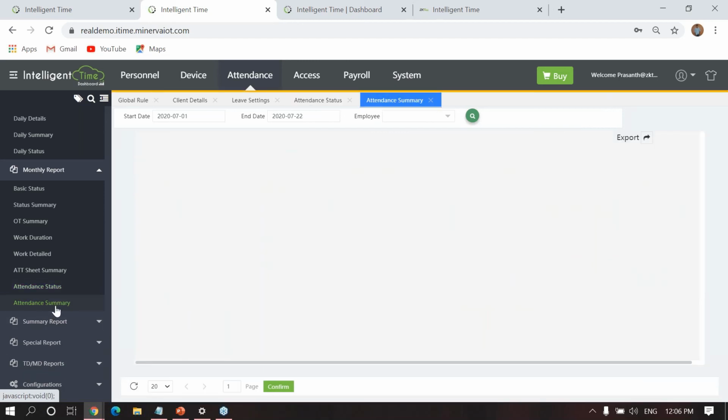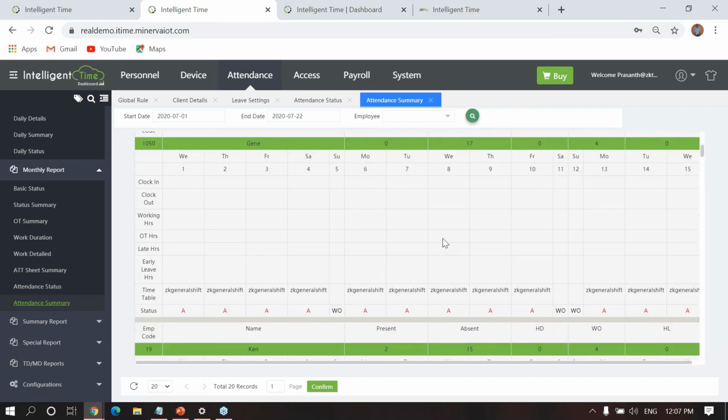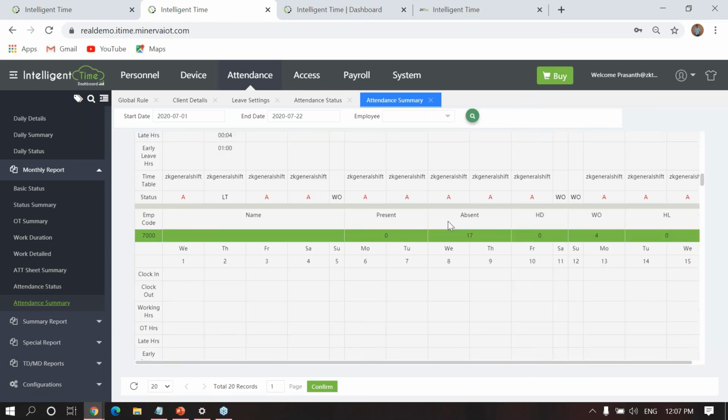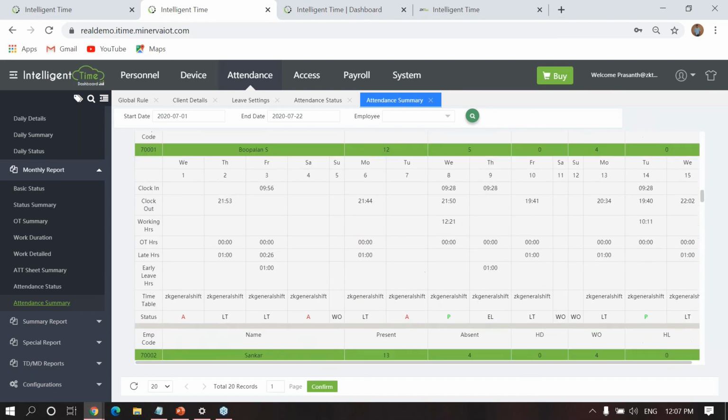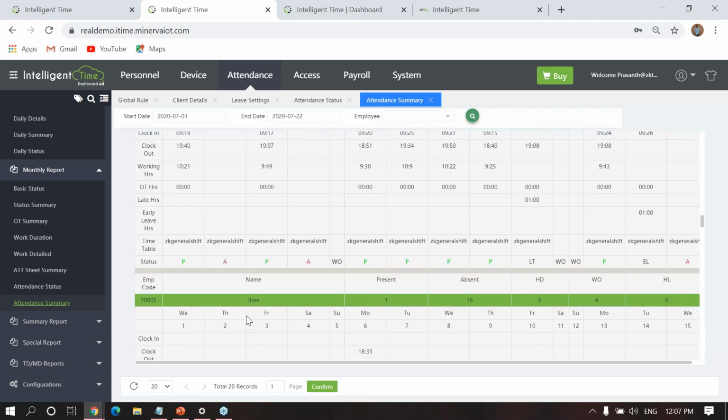And attendance summary report. So see, this is the attendance summary report. Here you will see all the details, like punch in time, punch out time. For example, these details: check in time, check out time, working hours, OT. If there is any early leave or something, those details will be there. The status also you can see here.